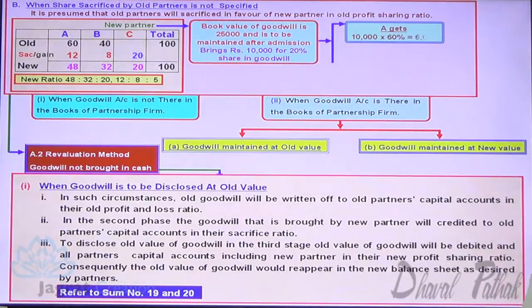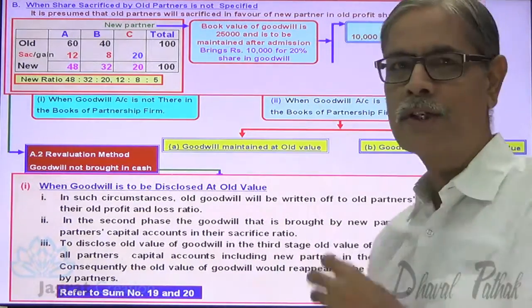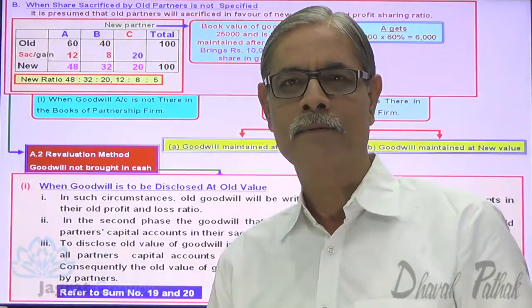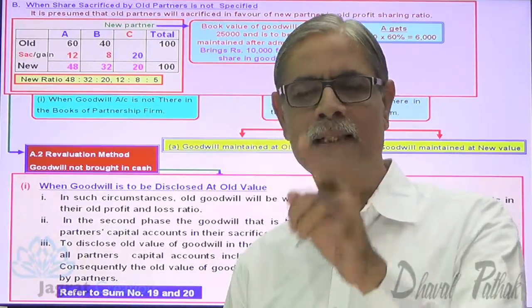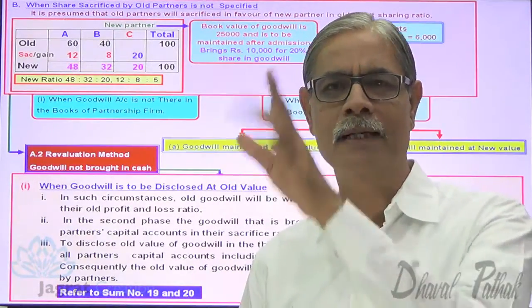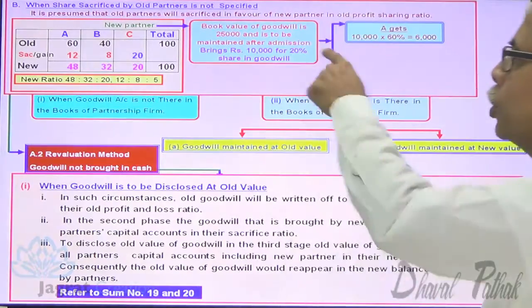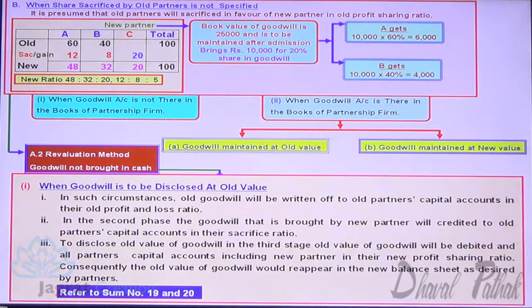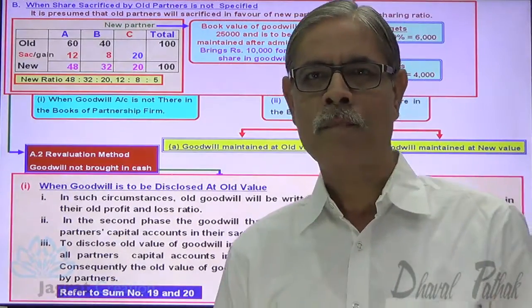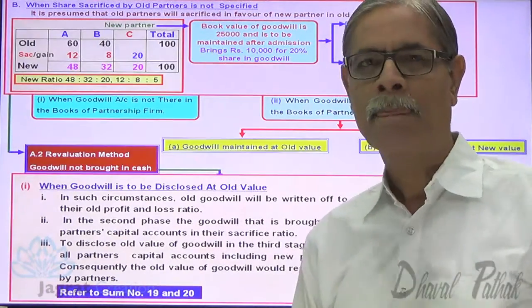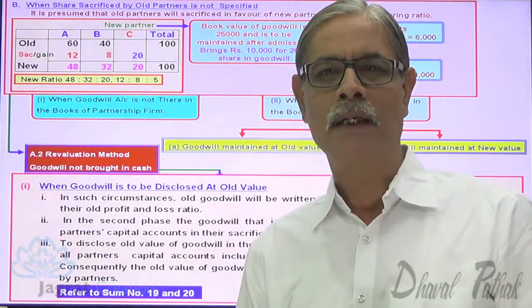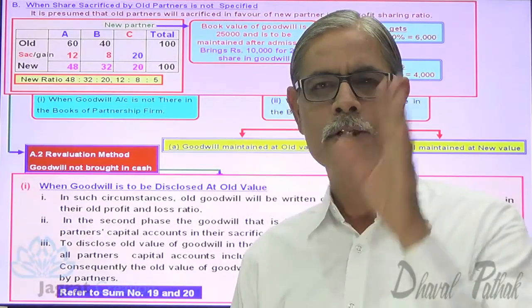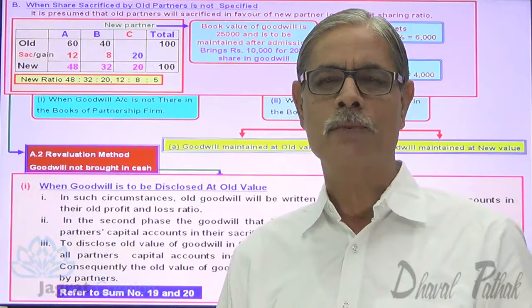Now what's the second situation? The new partner brings 10,000 for his share of goodwill. That 10,000 will be distributed to the sacrificing partners in the ratio of sacrifice. So 10,000 into 60%: 6,000 A gets and B gets 4,000. Now see, second step: whatever cash is brought by a new partner for goodwill is to be distributed among sacrificing partners in the ratio of sacrifice.